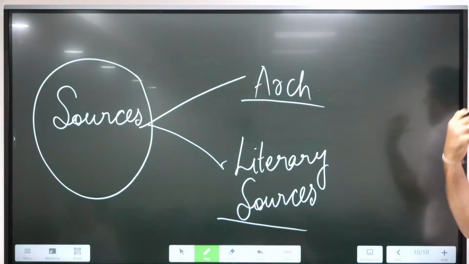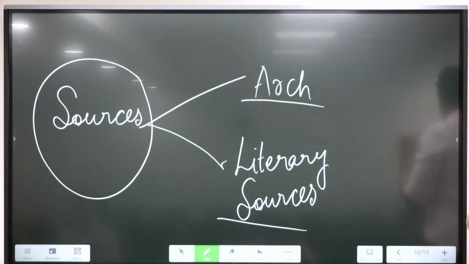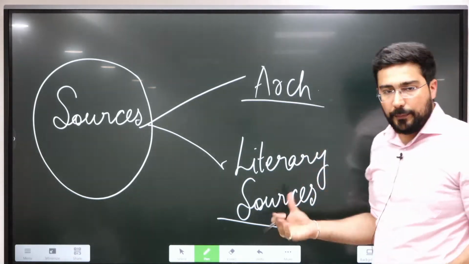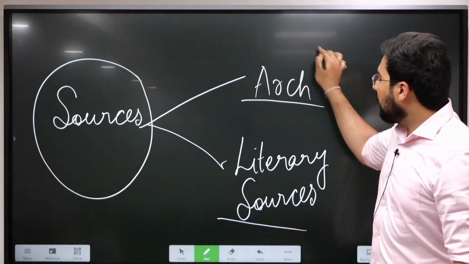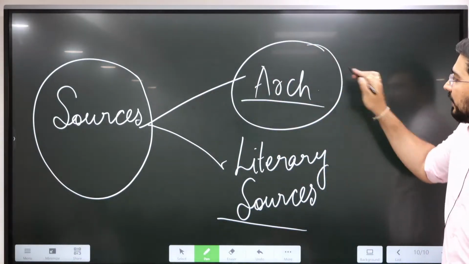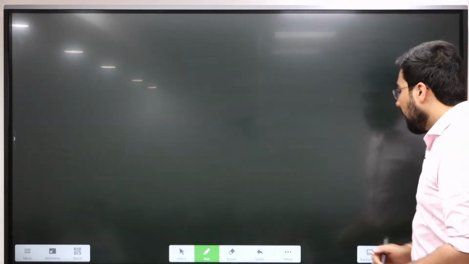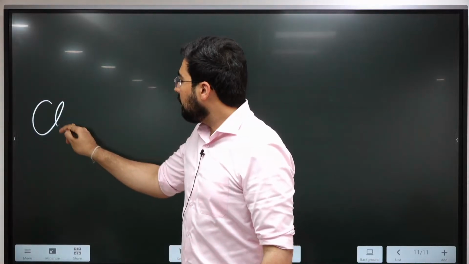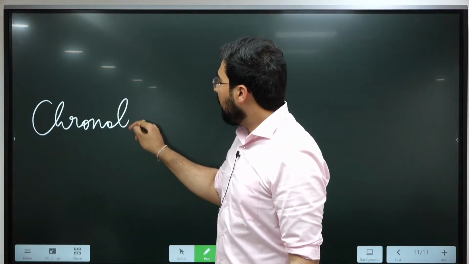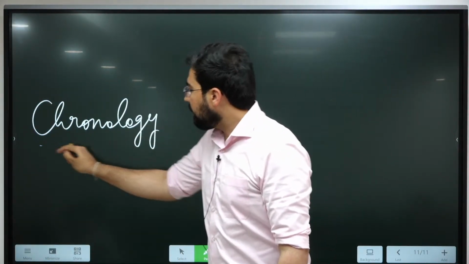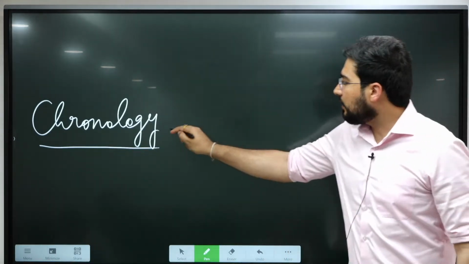Both of them have strengths as well as limitations. If we see archaeological sources, their major strength, we know, is visible when we see the chronology of ancient Indian history. I hope all of you know this already.